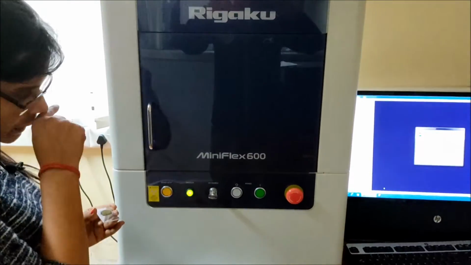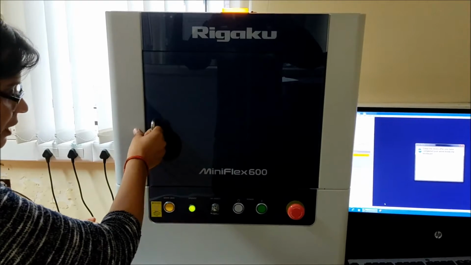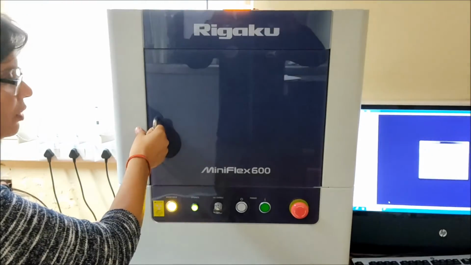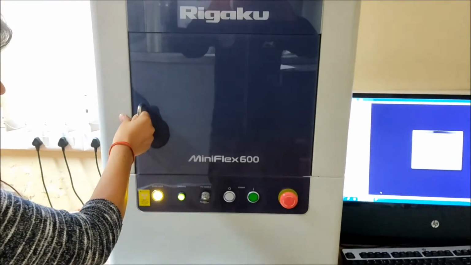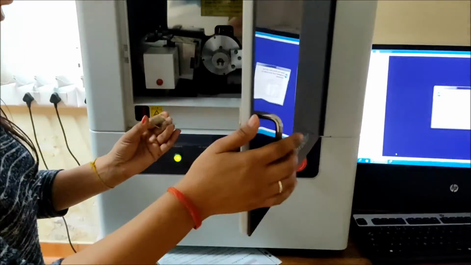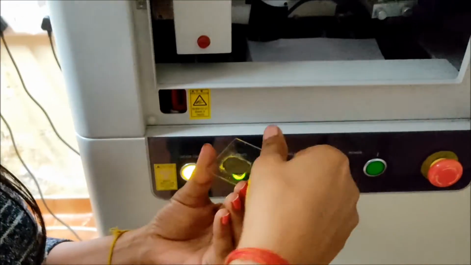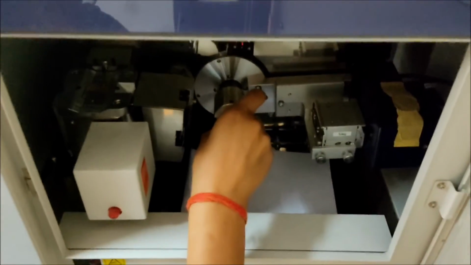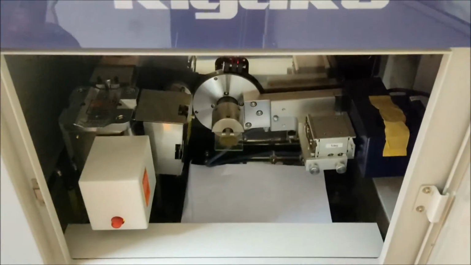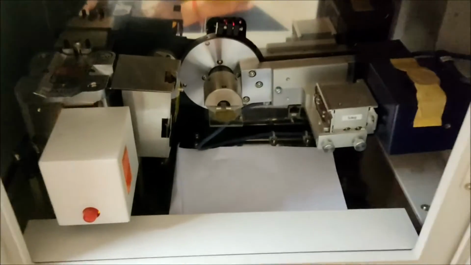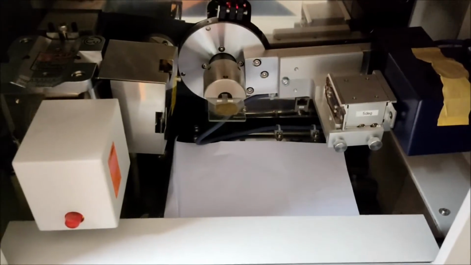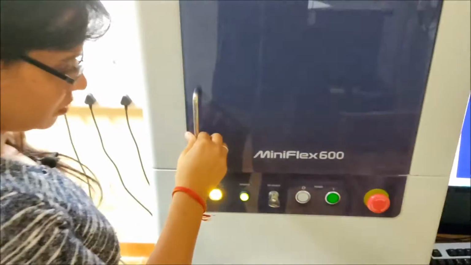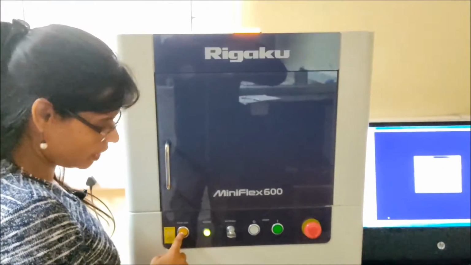Push this button and it will be blanking. Then you can open the door and you can put your sample in the sample holder. This one. After that, close the door and again push the button.